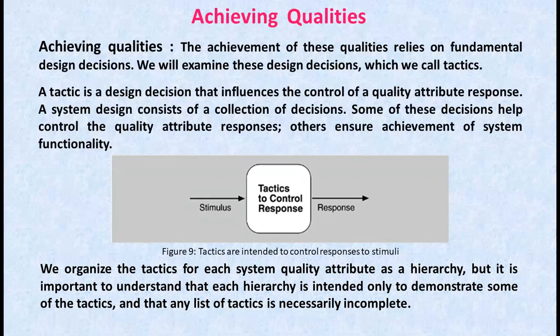For each of the six attributes that we elaborated in our previous video, that is availability, modifiability, performance, security, testability, and usability, we will discuss tactical approaches for achieving it. For each, we present an organization of the tactics and a brief discussion. The organization is intended to provide a path for the architect to search for the appropriate tactics.